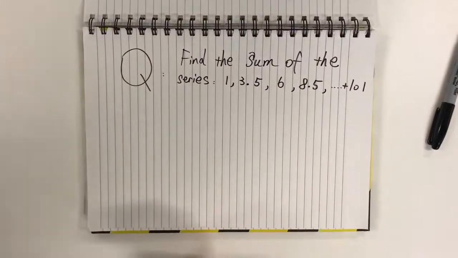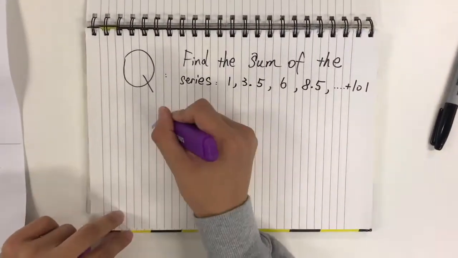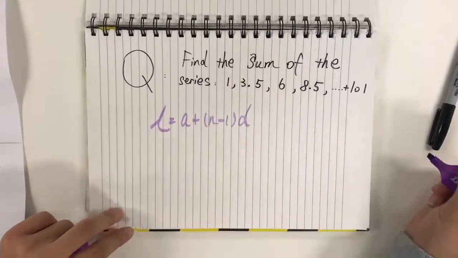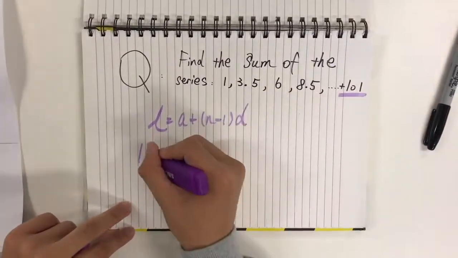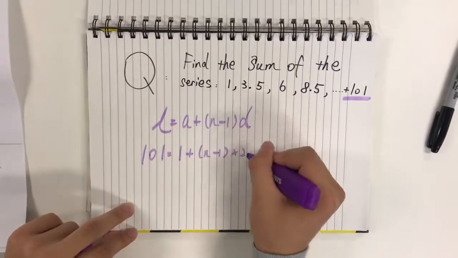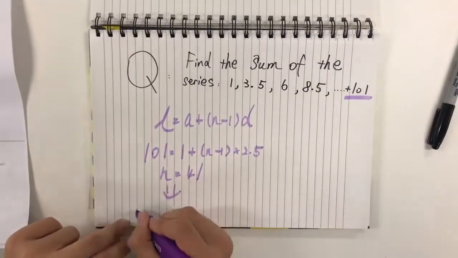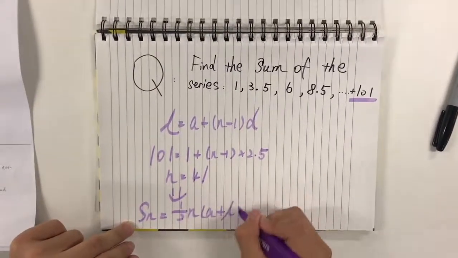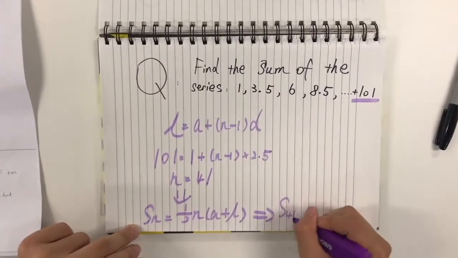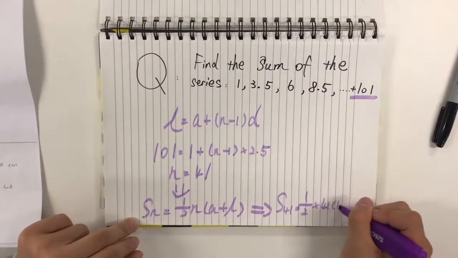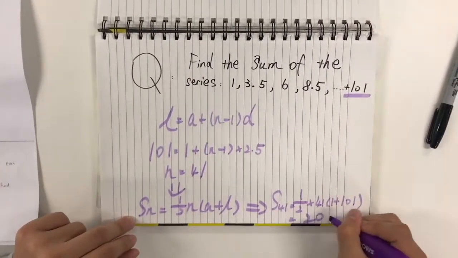Here is another question. We know the last term, so we put it into the last term equation. We can get n equal to 41. Then we put it into the sum equation, and we can find the sum of 41 terms, which is equal to 2091.